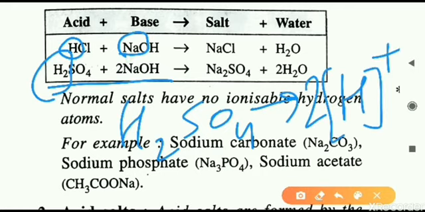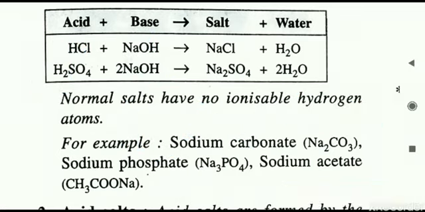That means for the complete replacement of hydrogen ions in H2SO4, we need two metallic ions, because two hydrogen ions are there. That is why in this second equation we have written 2 NaOH. That means more quantity of NaOH is taken. Accordingly, with the nature of the acid we can change that.